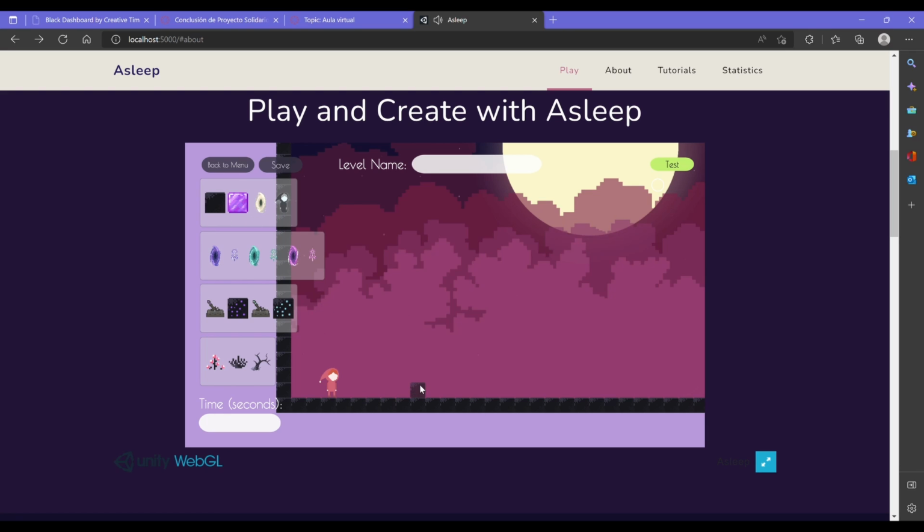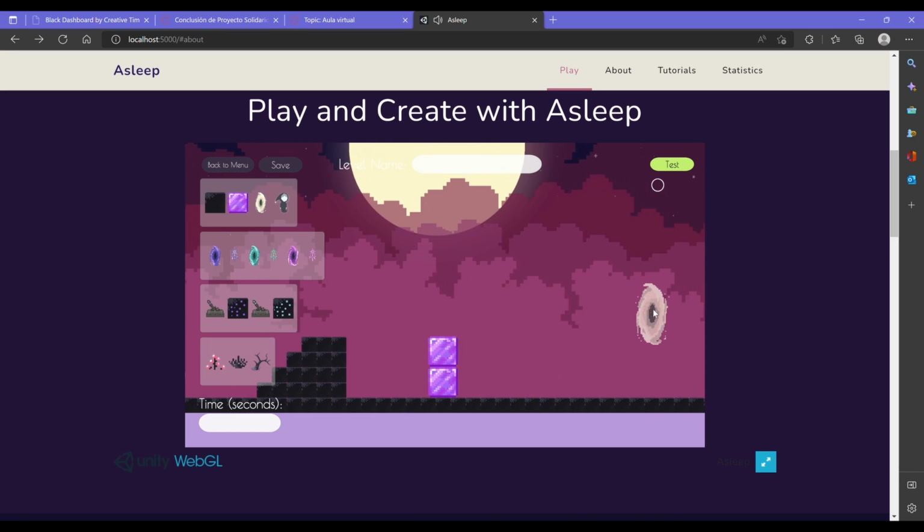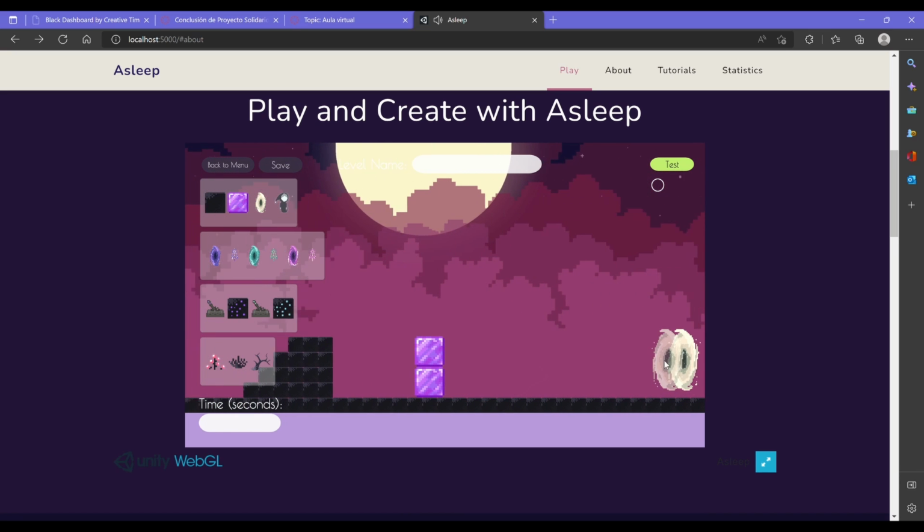So the black block is basically the floor of the level. It serves to build the platforms and the floor and the basis of the level. Then we have the box, which we can interact with in the play mode. When we're playing the actual level, we can push it and move it around, and we can jump on it, so it helps us get from one place to the other. Then we have the portal goal. This is the goal that the player has to reach in order to finish the level, to pass it.